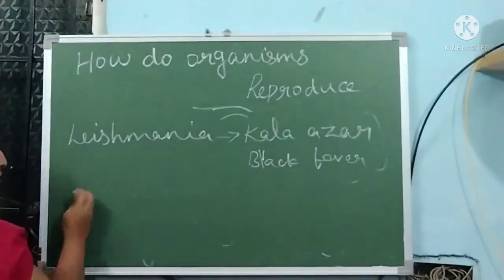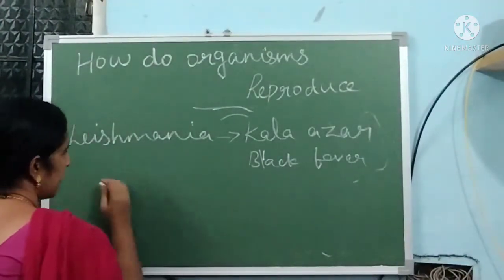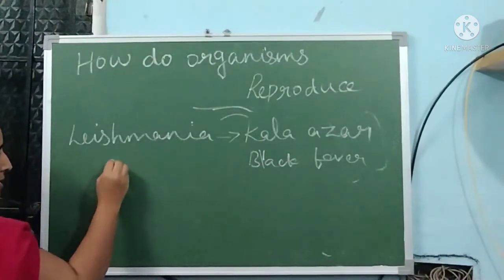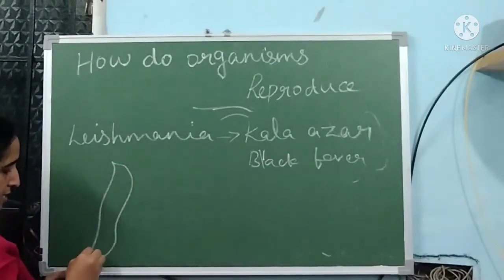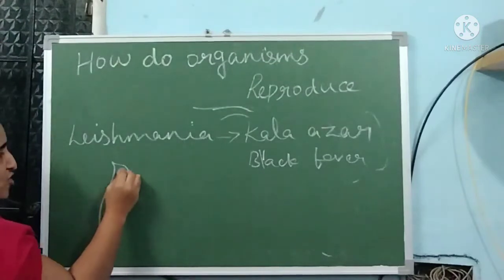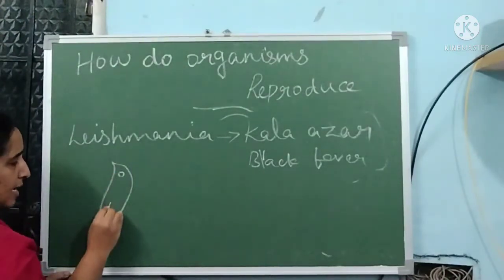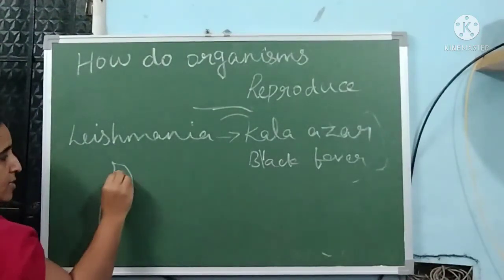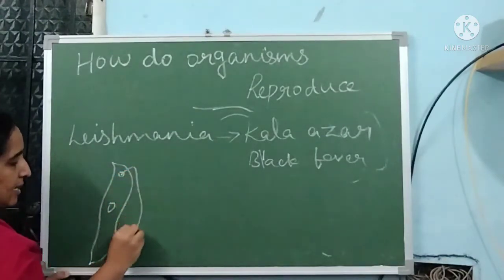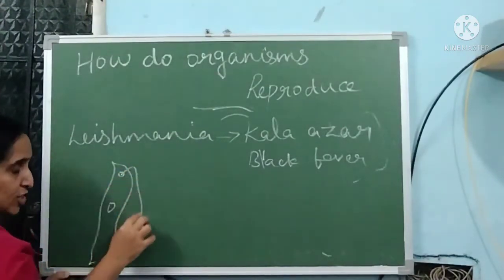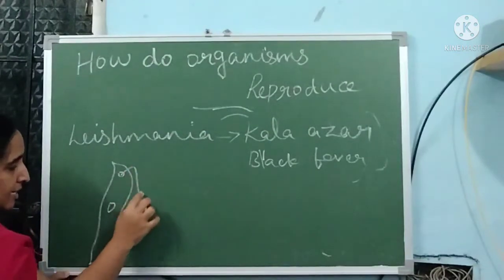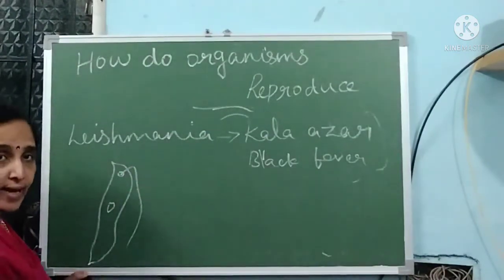The structure of Leishmania is just like this. This is a Leishmania which contains a single cell and a filament-like structure.